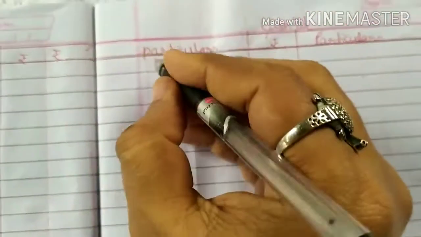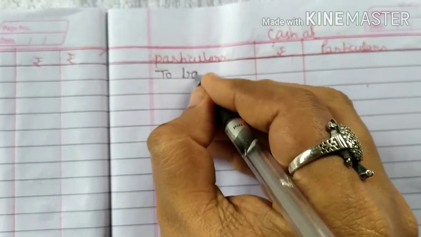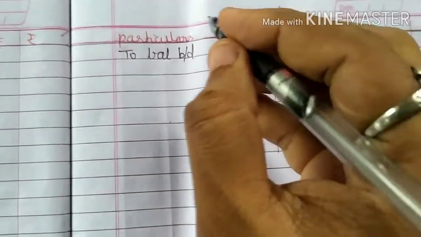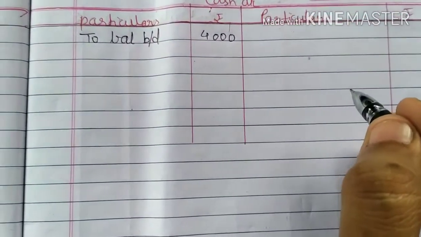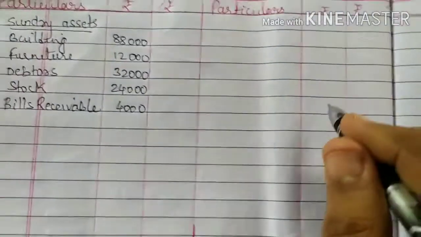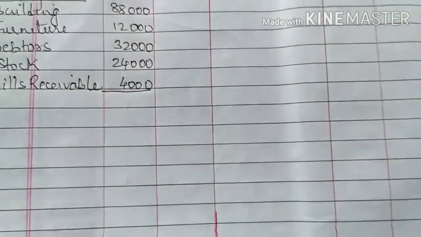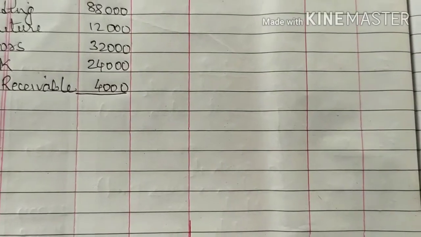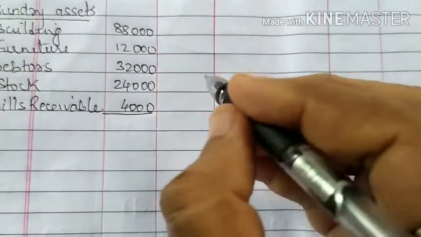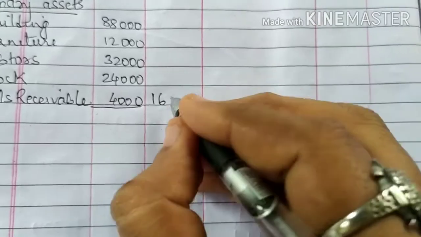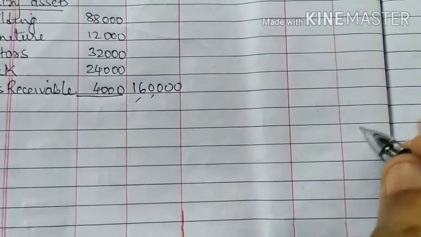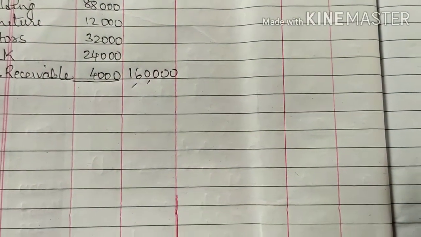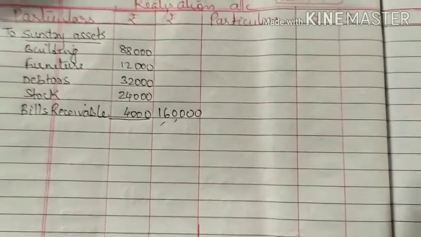And cash is given to you. You will open a cash account to balance brought down, the opening balance of the cash account. So now we will total all these assets. If you add these up, you will get 1,60,000.